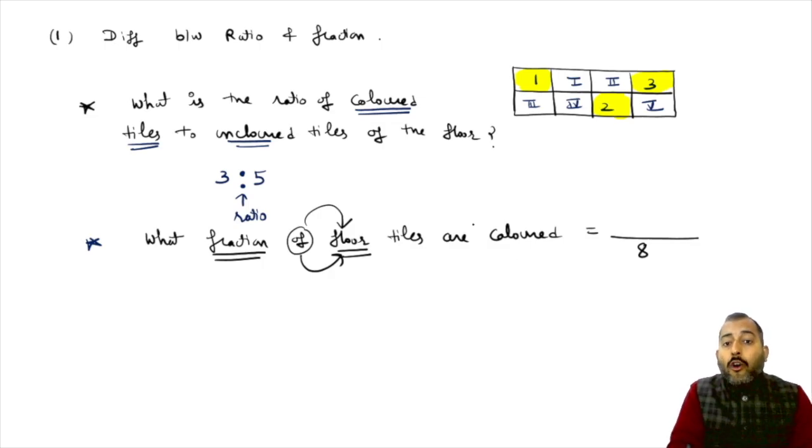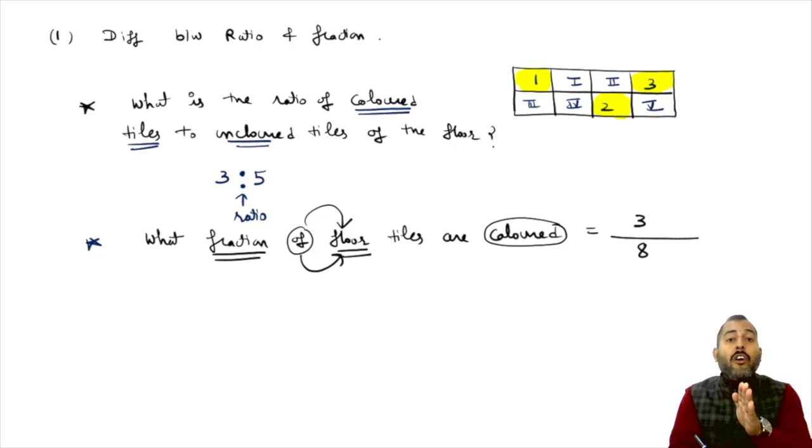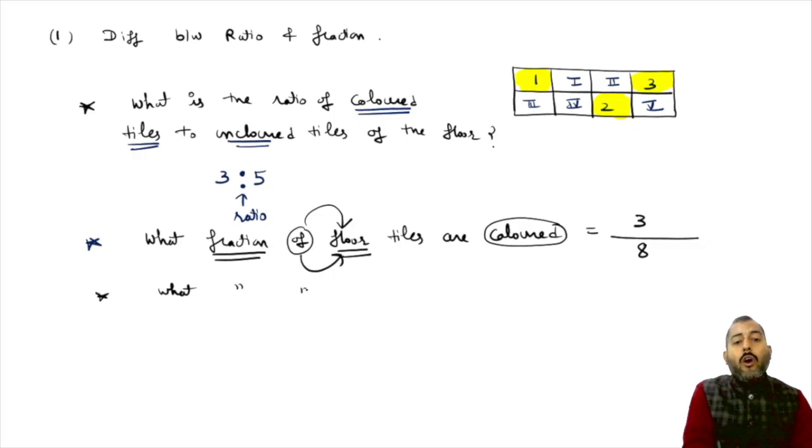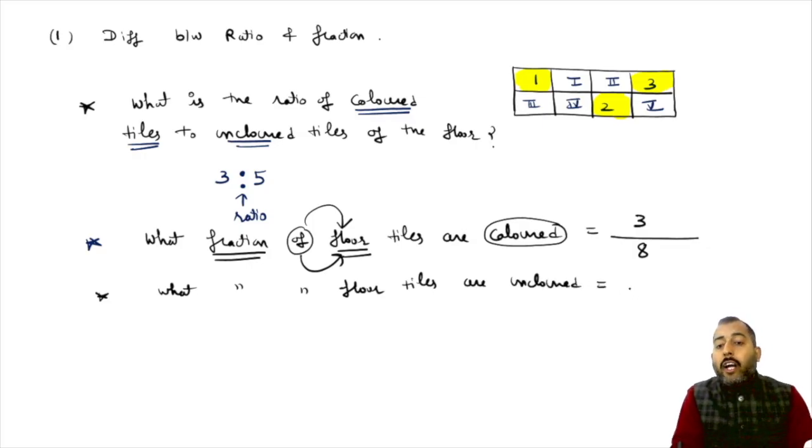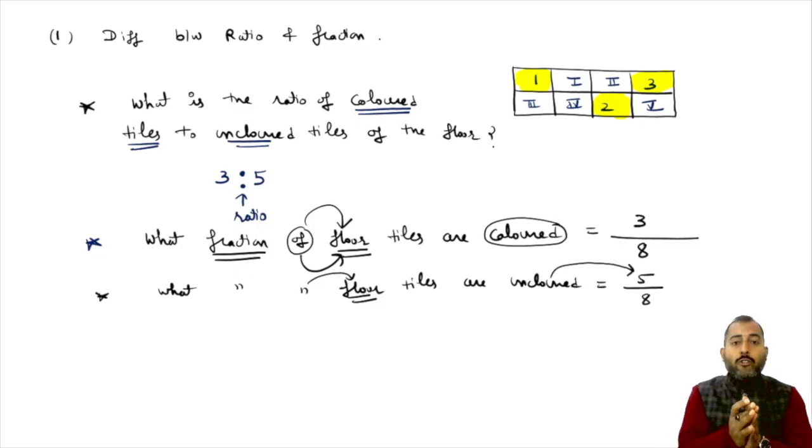So you will write down the total number of tiles present on the floor in the denominator, and the examiner is talking about colored, so the count of colored tiles goes in the numerator. This is how you write the fraction of colored tiles of the floor. Now, if the examiner asks, what fraction of floor tiles are uncolored, what are you going to write? This time again of floor is written, so you will write the total count of tiles in the denominator and the count of uncolored tiles in the numerator. This is how you can differentiate between a ratio and a fraction with the help of language. Please make a note of it.